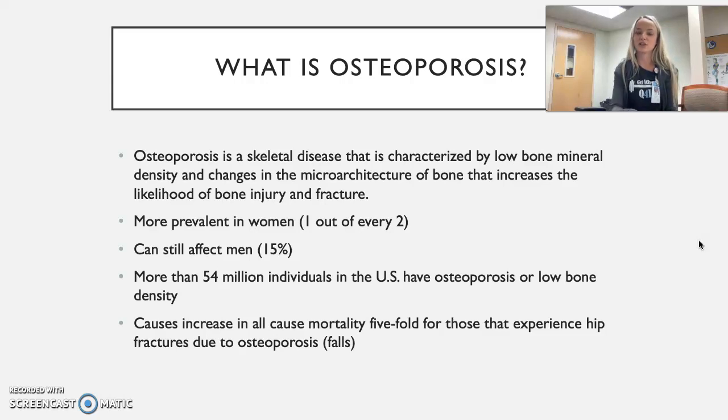So people that have osteoporosis have a higher incidence of falls, just because sometimes their balance will be a little bit off. And when they fall, they have a higher chance to have a fracture just due to the bone obviously not being as dense and compact. So a lot of times these people will have hip fractures, and that in turn will also usually cause other issues and also sometimes cause death due to the severity.